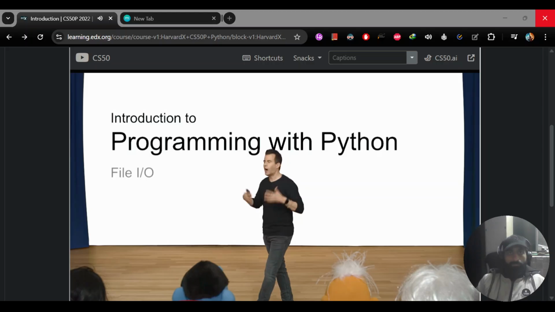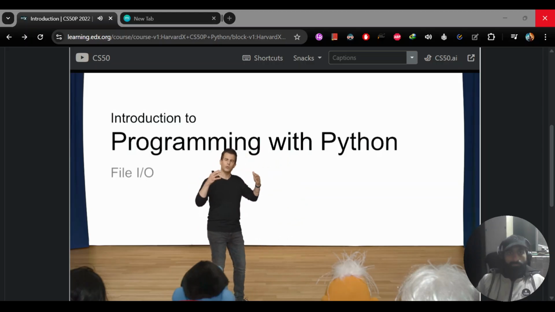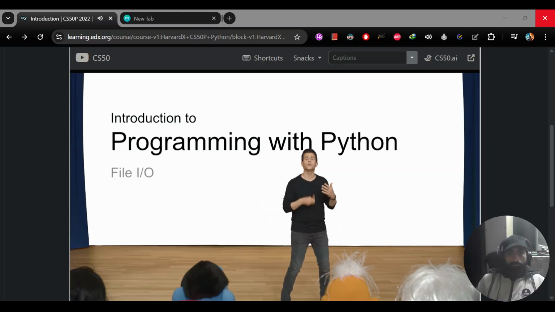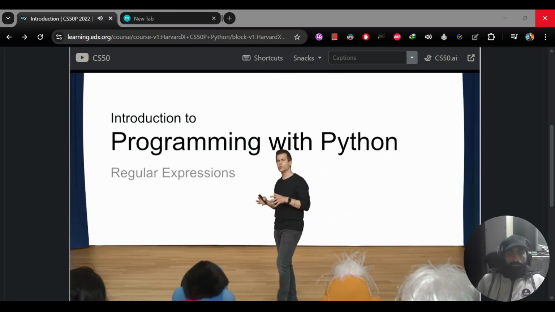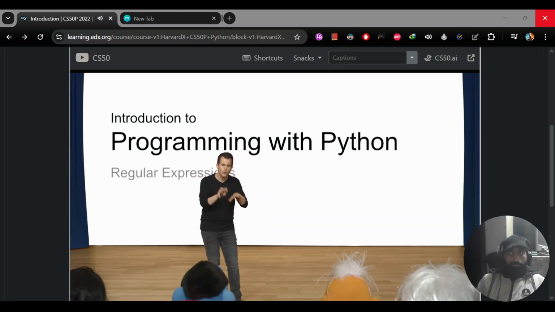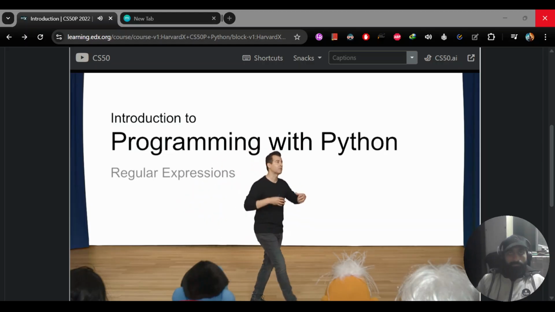We'll then take a look at something called file I/O for input and output, the ability to not just store information inside of a computer's memory, but rather save it persistently to disk, so to speak, to files and folders. We'll then take a look at another technique known as regular expressions, whereby in Python you can define patterns and you can validate data to make sure that you can type something in as you expect. You can use regular expressions to extract data, perhaps from some data set you're trying to analyze.